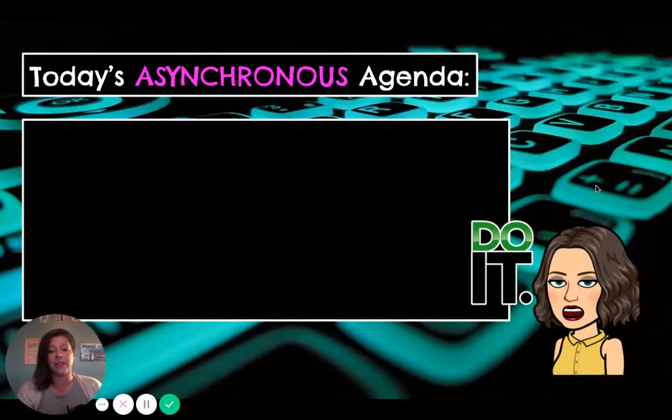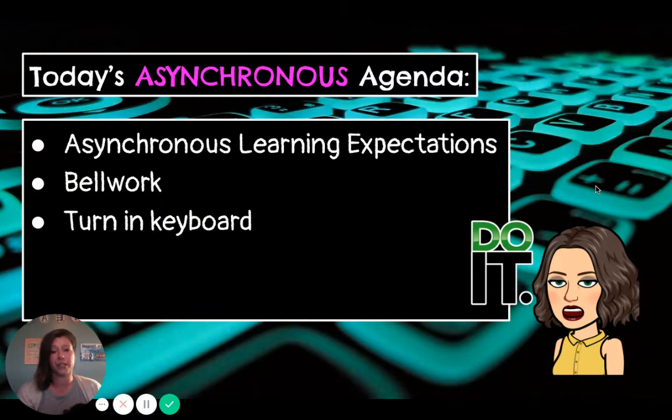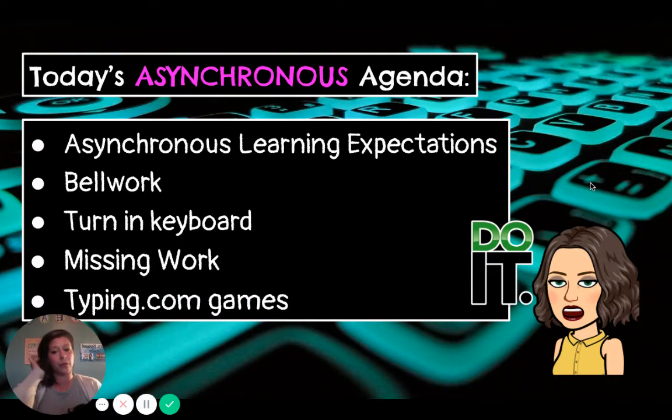So the asynchronous agenda for today is you're going to review the learning expectations. You have some bell work. You're going to turn in your keyboard, your paper keyboard, and I'm going to show you how to do that today. And then you are going to do some missing work, okay? If you have finished all your missing work, you can play typing.com games.